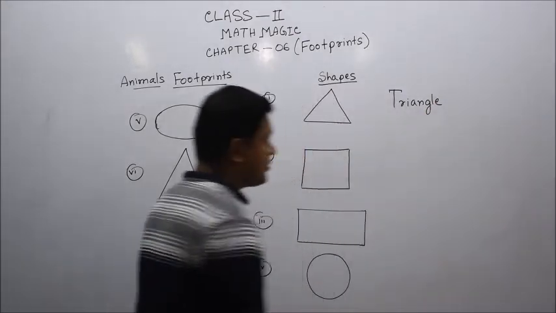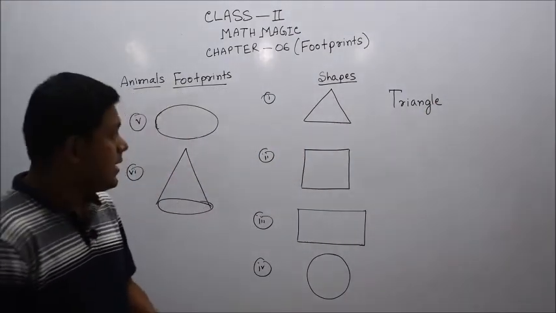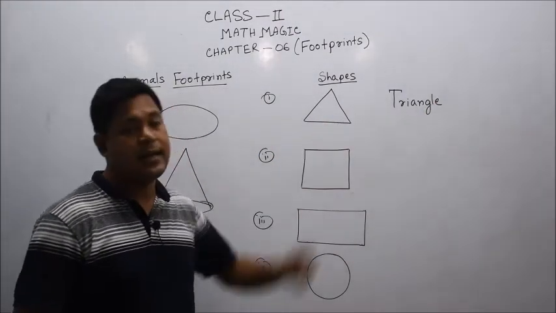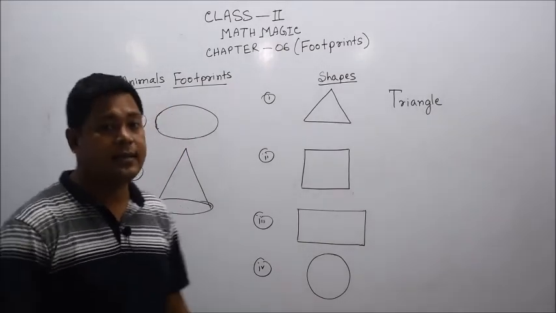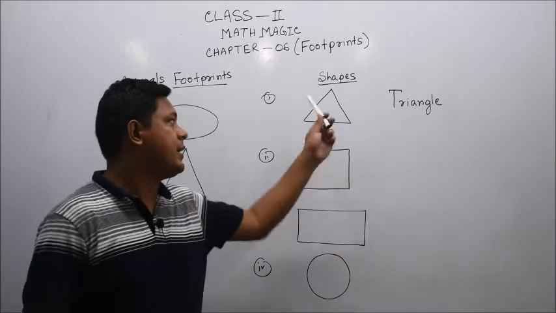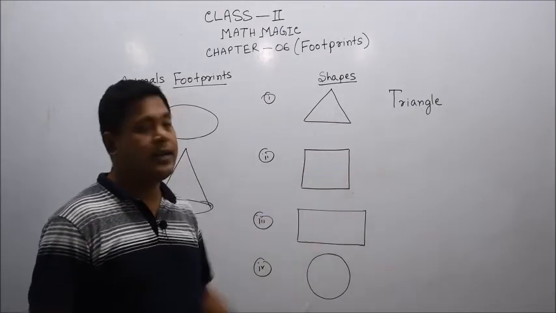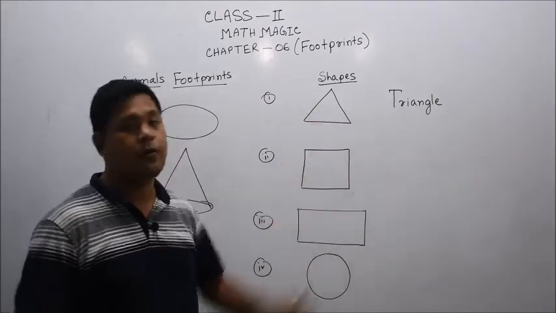Triangle. Yes, dear student, it is called a triangle. A triangle has 3 sides only. You can draw any type of triangle, only 3 sides exist in a triangle. 3 sides are there in a triangle, and also 3 corners are there.